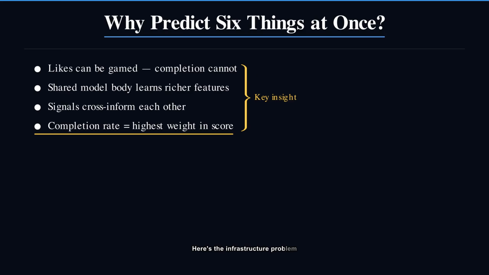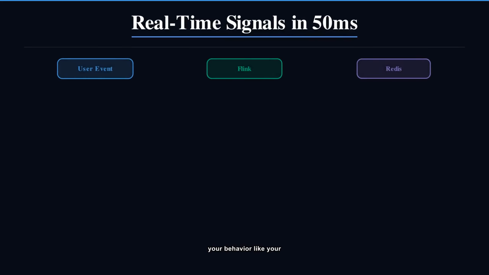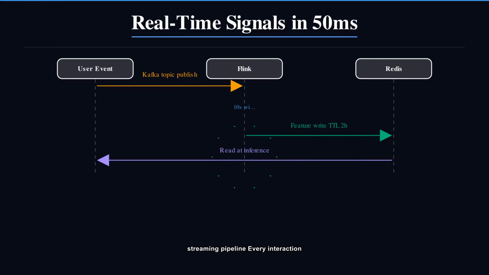Here is the infrastructure problem nobody talks about. The ranker needs features about your behavior, like your watch completion rate for cooking videos in the last 5 minutes. That number changes after every single video you watch. The feature store must reflect this in real time. TikTok uses a streaming pipeline. Every interaction fires an event. Flink processes it in a 10-second window, and the result lands in Redis before your next swipe.